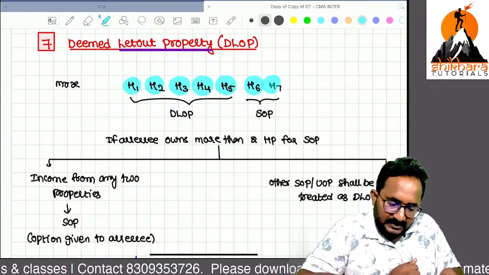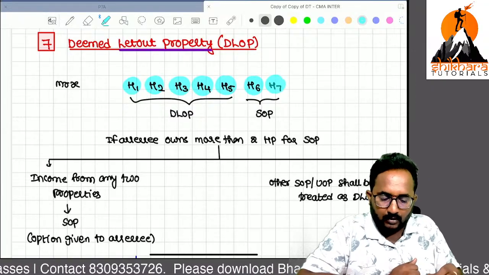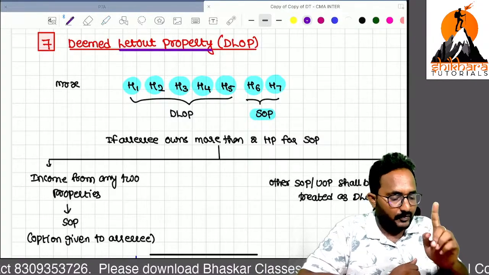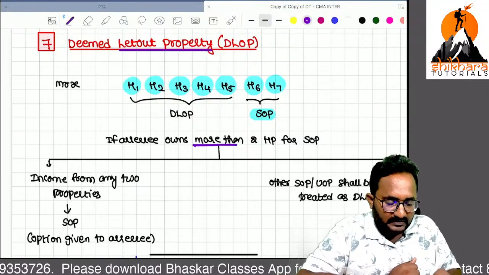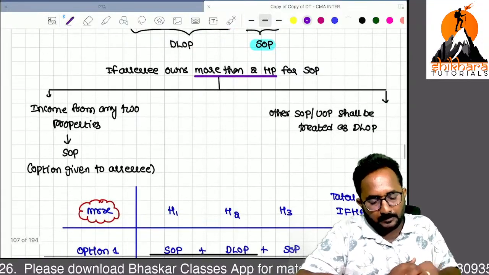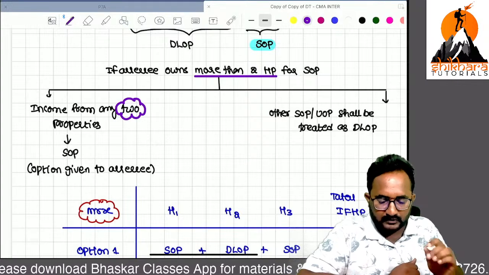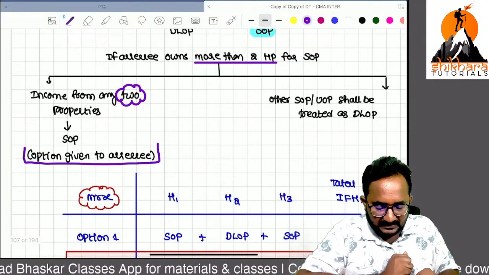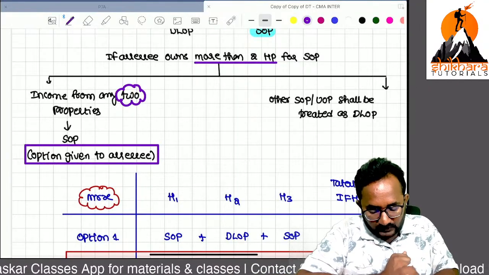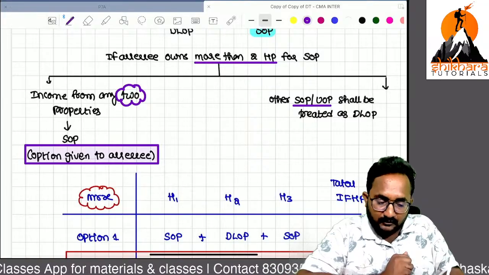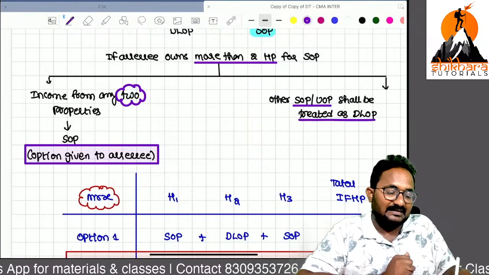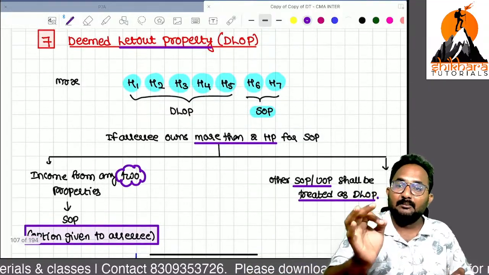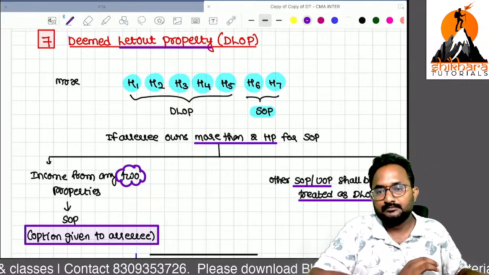7 houses. He is saying that all 7 are self-occupied. No. For an individual or HUF, we can give the benefit of self-occupation only for 2 houses. If you hold more than 2 houses, the benefit of self-occupied can be given for how many houses? 2 houses. That option is for the assessee only; any 2 houses he can use as self-occupied. Over and above 2 houses, whatever is there, other self-occupied or unoccupied houses, we can treat as deemed let out only. Are you clear?